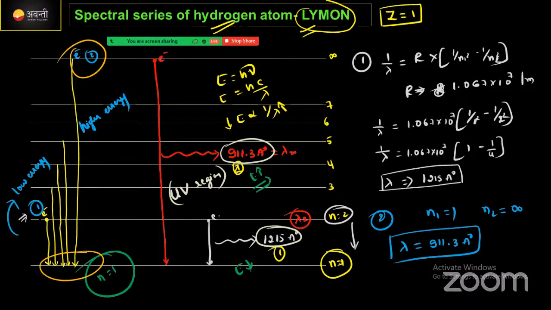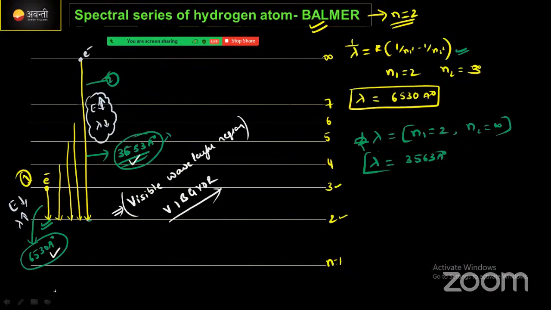If the electron jumps from the second state to the first state, it has low energy, but it has a high wavelength. If it jumps from a higher energy state to the ground state, it has high energy, and the wavelength is very low. We proved this also, right? Wavelength value will be 911 angstrom. When it jumps from the second energy state to the first energy state, its wavelength will be 1215 angstrom. Clear enough? And after this, we discussed about the Balmer series. Now, what happens in the Balmer series?